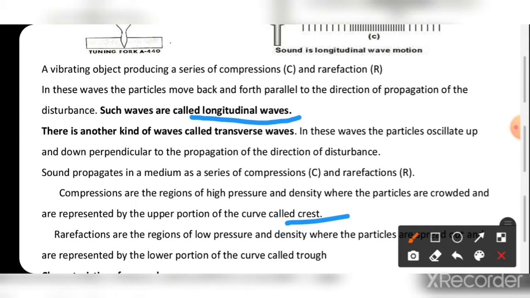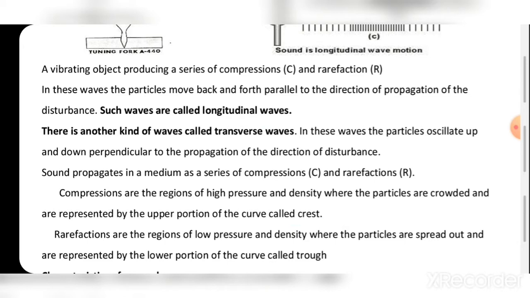Rarefactions are the regions of low pressure and density where the particles are spread out, and are represented by the lower portion of the curve, called the trough.